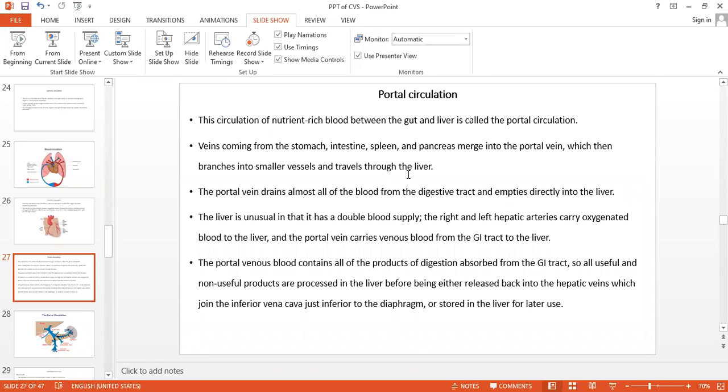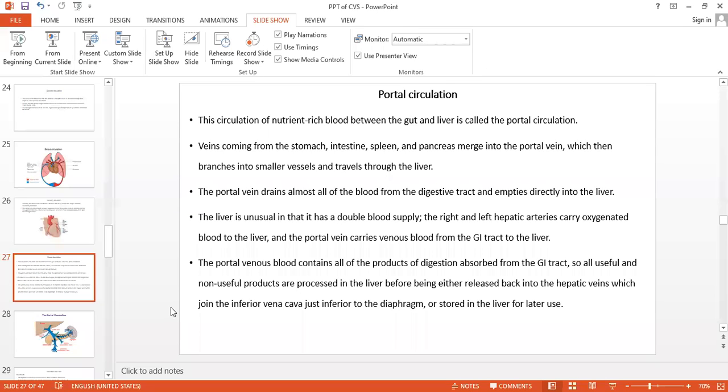From the gut means the stomach, intestine, spleen, pancreas, the nutrient rich blood as well as the useful and non-useful products, which are processed via the liver. The blood is carried via the portal vein, which opens into the liver, where it is processed again and carried into the inferior vena cava. That is the portal circulation.